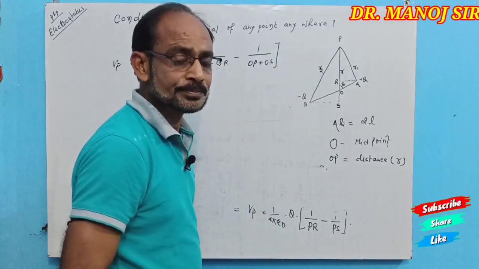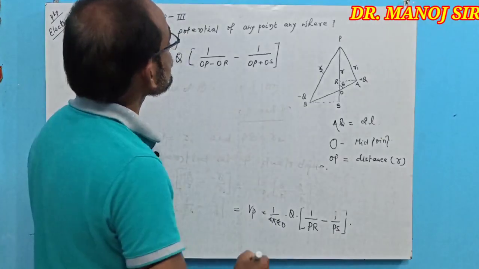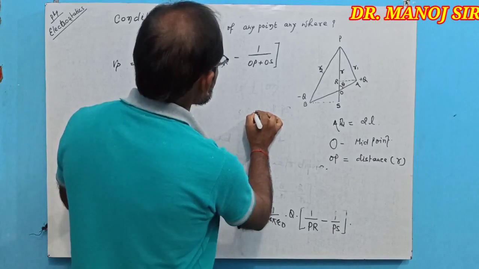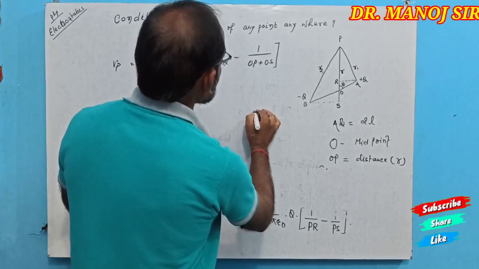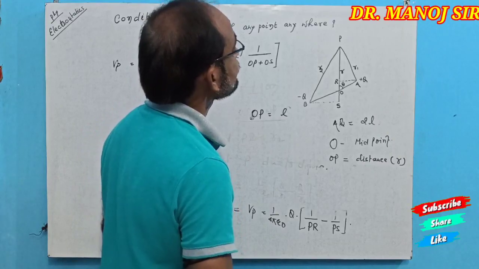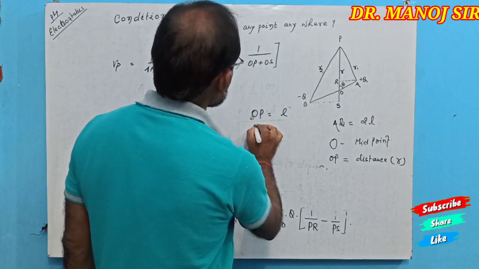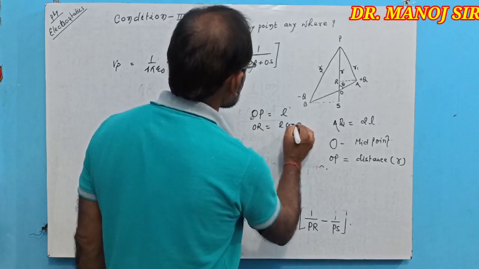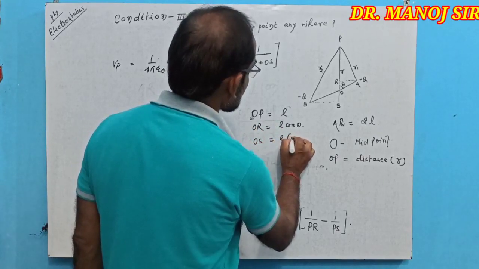Now, according to the values, OP equal to R, and OR equal to L cos theta, and OS is also L cos theta.